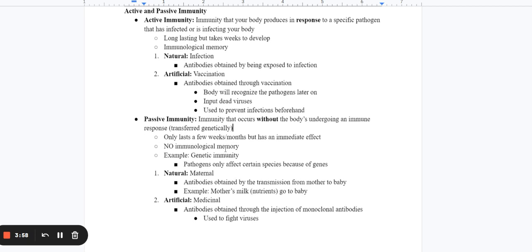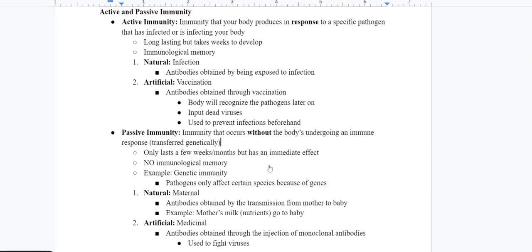Anyways, there are two types of active immunity, which are natural and artificial. The natural one is infection, and the artificial one is vaccination. In natural infection, the antibodies are obtained by being exposed to infection. In this one, antibodies are created because we have an infection, and in order to fight that infection, we need things to fight it off. So, those antibodies are produced in order to fight off the infection that we have. So, that's the one type.